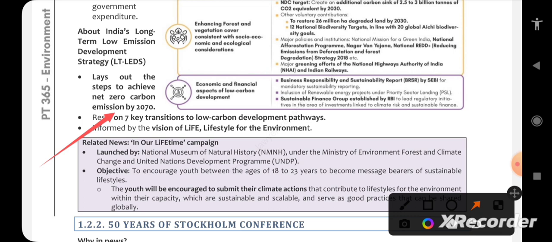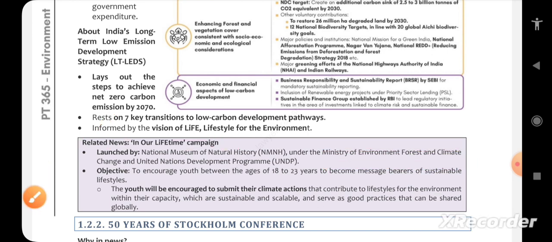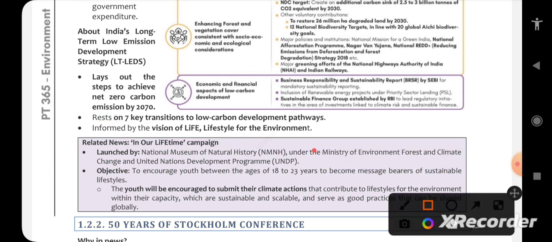Okay, in relation to this low emission development, there is a campaign called In Our Lifetime campaign. The campaign is In Our Lifetime. So this is very important because it was actually launched by India. Okay, launched by National Museum of Natural History under the Ministry of Environment, Forest and Climate Change. Ministries are actually important questions. Ministries of different schemes and programs are asked. So you should remember that.